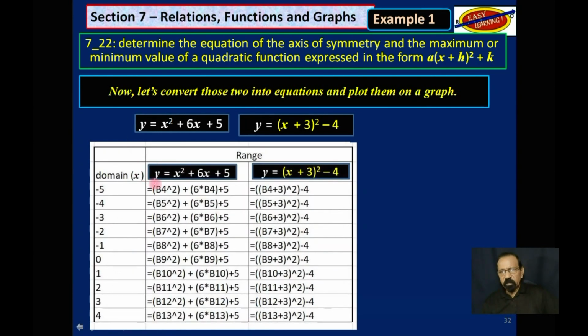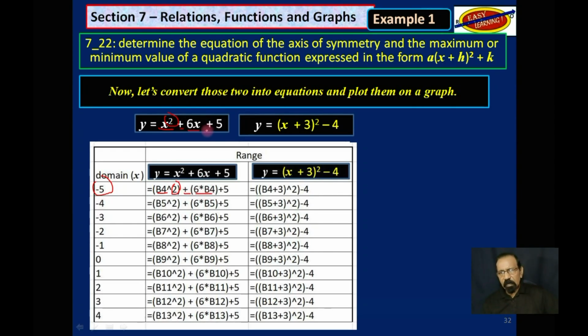If anyone wants to know the formulae that were used on the spreadsheet, take for example, this cell here is B4. So we take B4, we square it, that's this squared. And then we plus 6 times B4, that's plus 6 times B4.